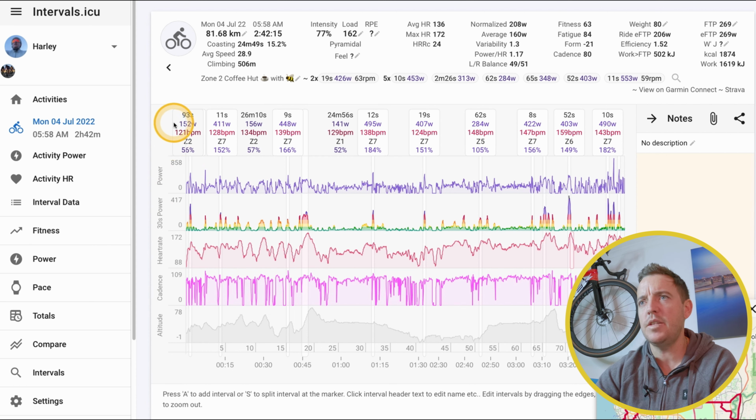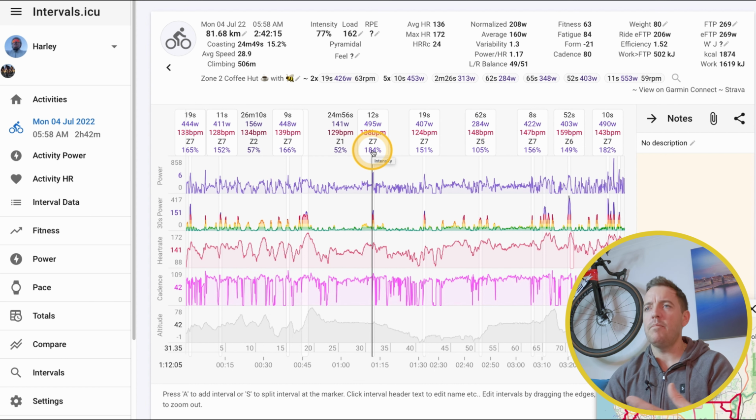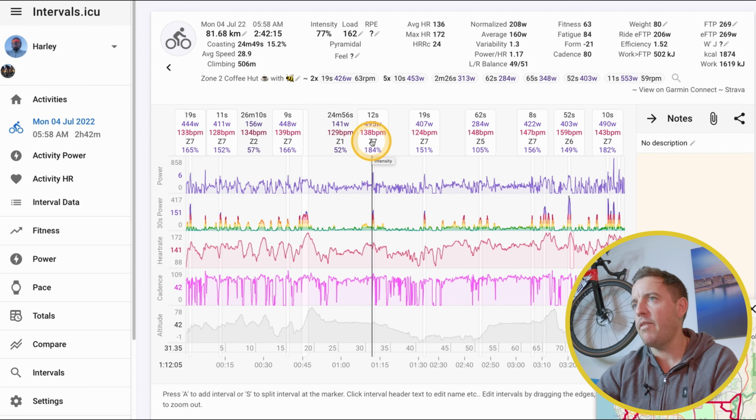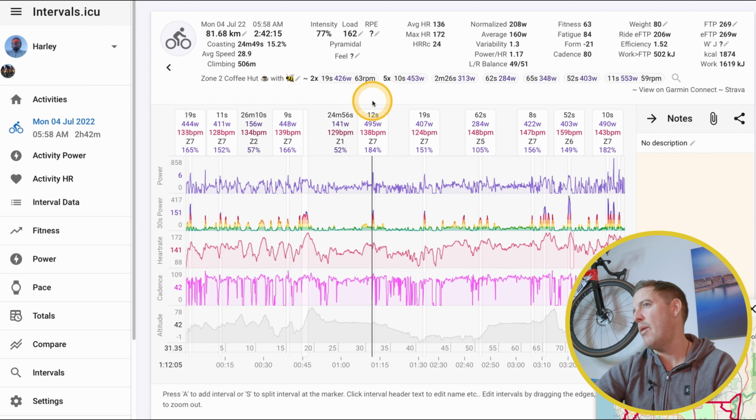So look, what I really get a kick out of is up here. So you can see here at this certain time, for 93 seconds, I held 152 watts at 121 BPM, which was in zone 2. And it gives you, throughout your ride, little spurts that you've done, which I find awesome. So up here, we did 495 watts for 12 seconds, with 138 beats per minute, and that was in zone 7. So I was doing 184% of my total capacity, what I'm sort of used to doing. So I really like that because you can't get that on Strava, you can't get that on your Garmin, and people talk about what's your 20-second power, what's your 5-second power. This gives it to you, so real handy.